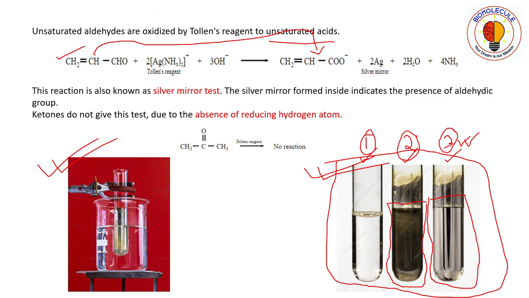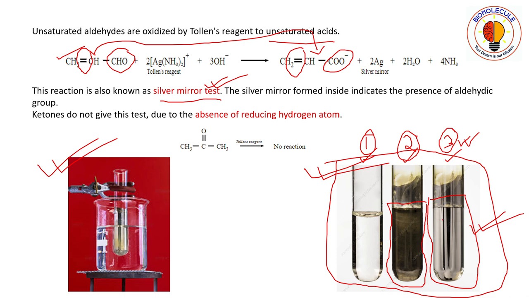You can see here that this double bond is not being affected in the final product, that is the unsaturated part remains intact, only the aldehydic part is being converted to carboxylate anion, that is the corresponding acid ion. Okay, this reaction is also known as silver mirror test. So as you can see here that you are getting a mirror which is made up of silver, so it is a silver mirror test.